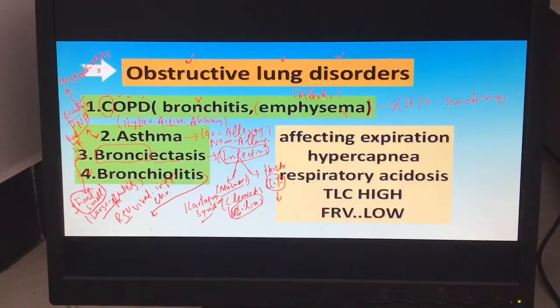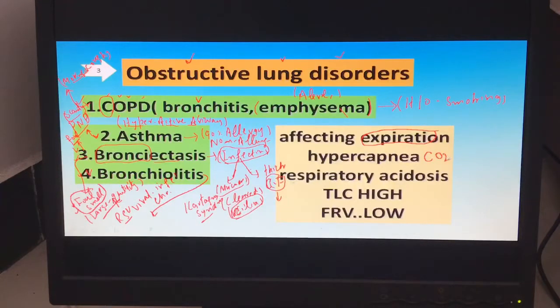Now, after a patient has an obstructive lung disorder, what happens to inspiration and expiration? In obstructive lung disorder, expiration is the main issue. If you cannot expire the air from the lung, what happens to the CO2?